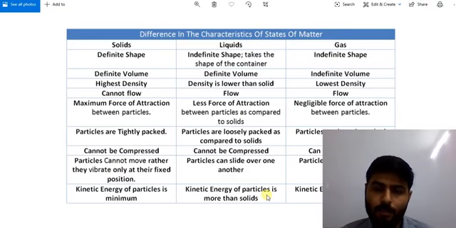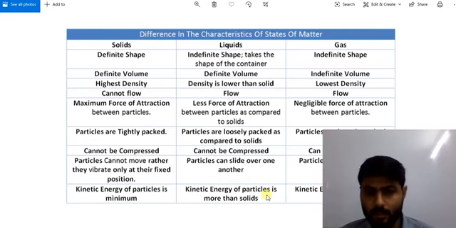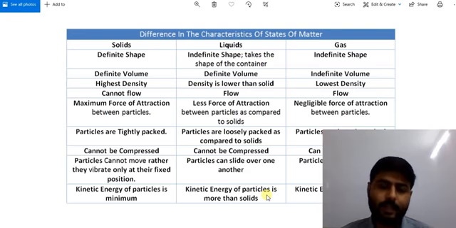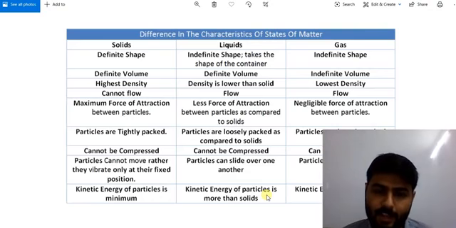I hope the properties, characteristics and comparison of this particular characteristic between solid, liquid and gas is clear to you.